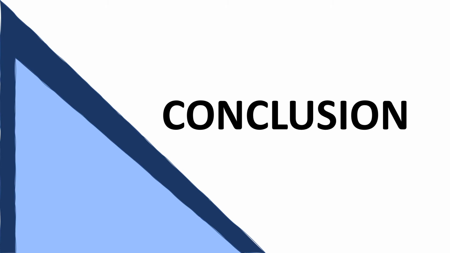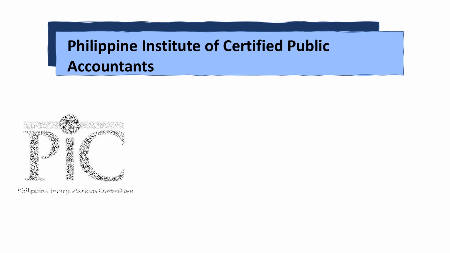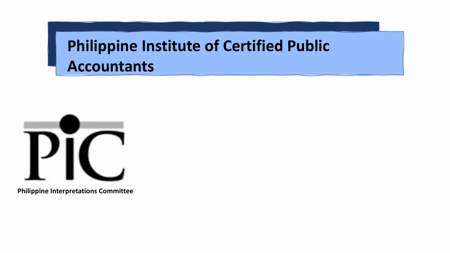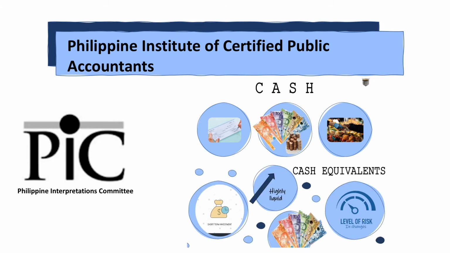All in all, according to the Philippine Institute of Certified Public Accountants, Philippine Interpretations Committee, cash comprises cash in hand and demand deposits, and cash equivalents are short-term, highly liquid investments that are readily convertible to known amounts of cash and that are subject to an insignificant risk of changes in value.